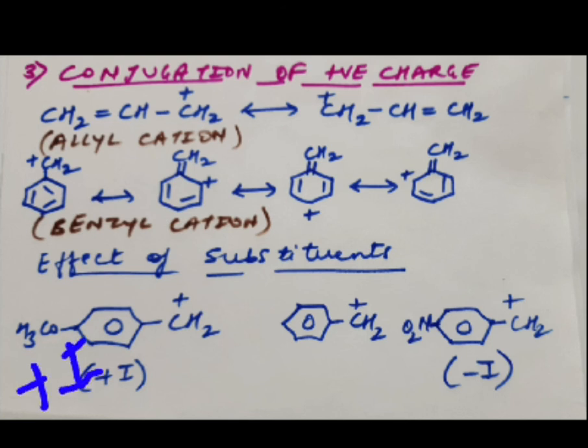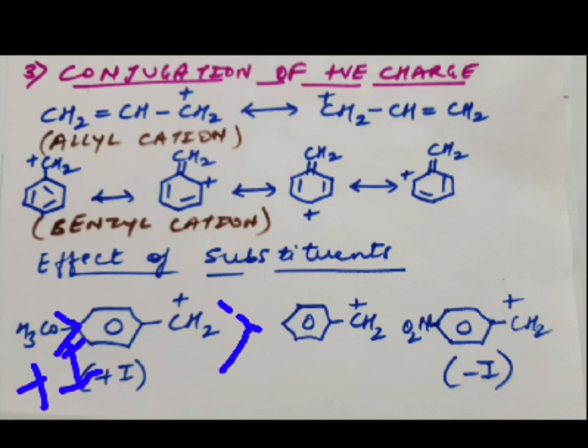Since it has a plus I effect, it will have a tendency to donate electrons, right? So if it donates the electrons, what will happen? Definitely the dispersal of the positive charge on the carbocation will increase within the structure, because of which the stability of the carbocation will increase.